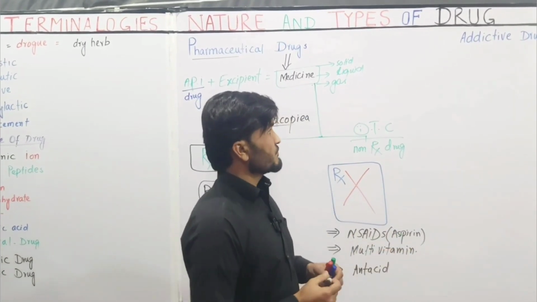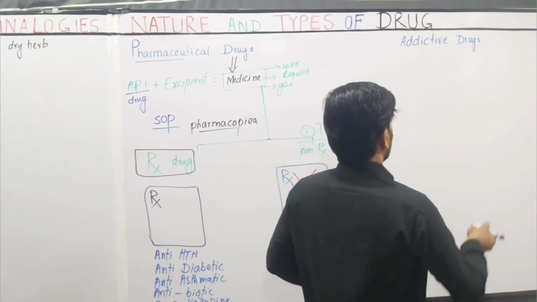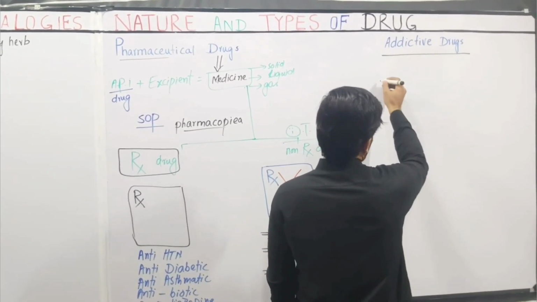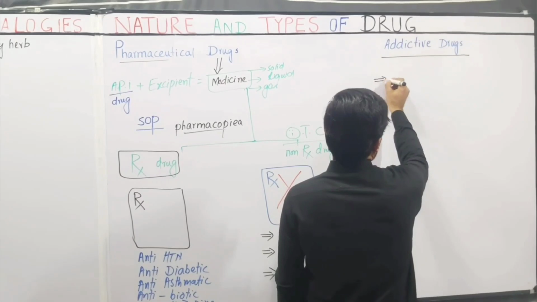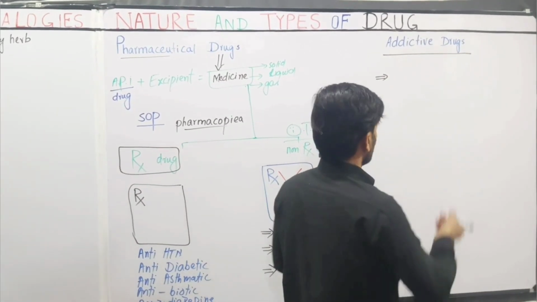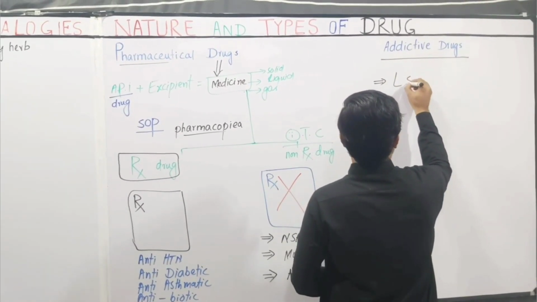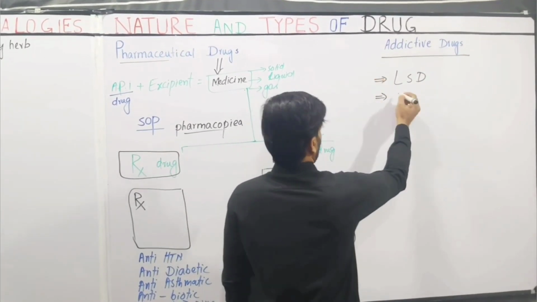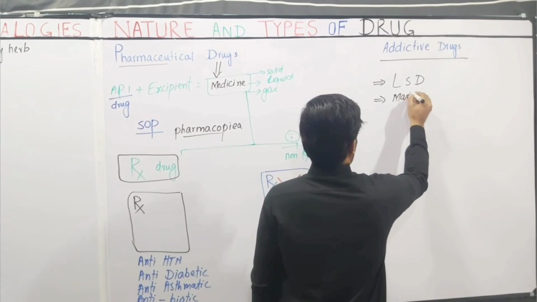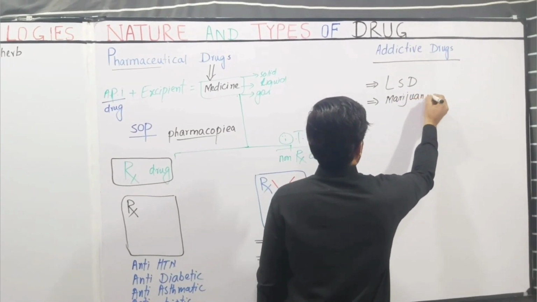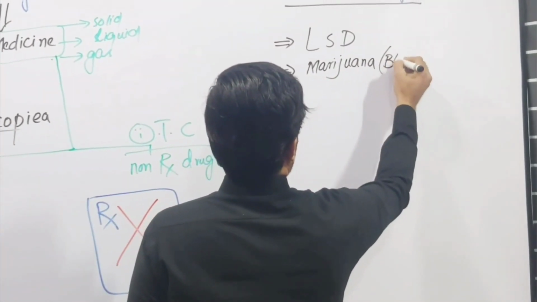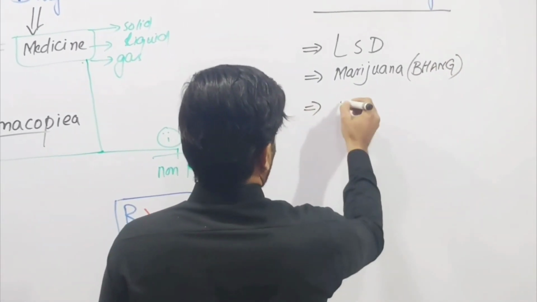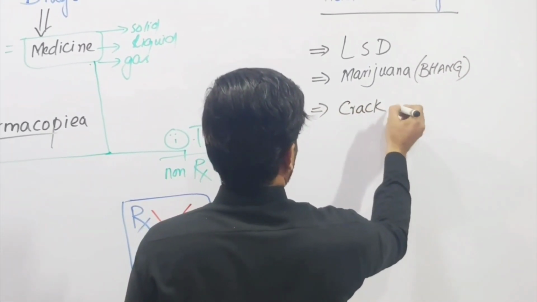On the other hand, the term drug also describes the addictive drugs. These are highly dangerous drugs. They have high potential for abuse. These include LSD, lysergic acid diethylamide. Similarly, marijuana, which is also called bhang. On the other hand, crack cocaine,